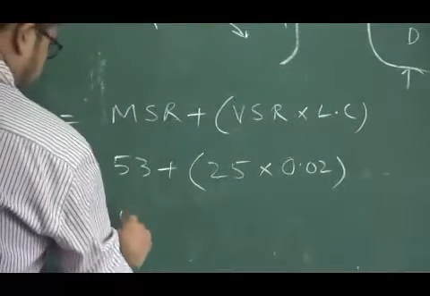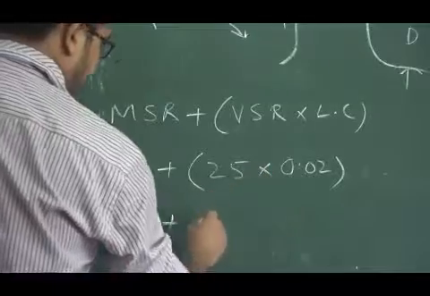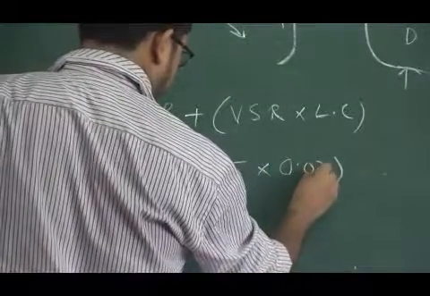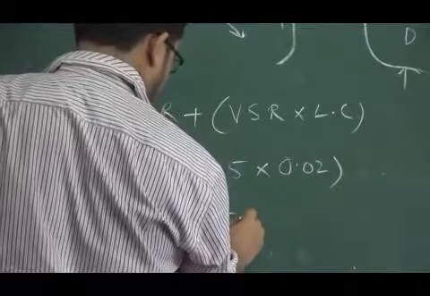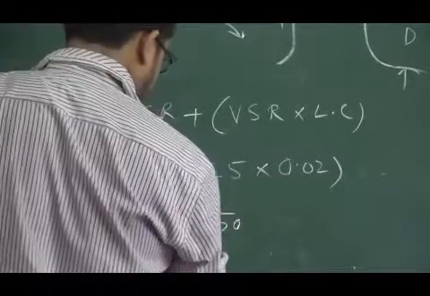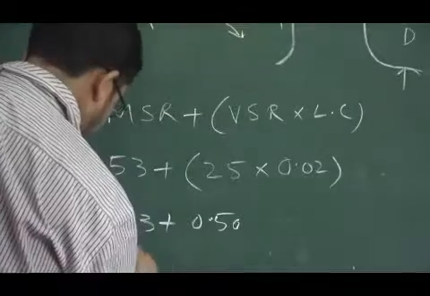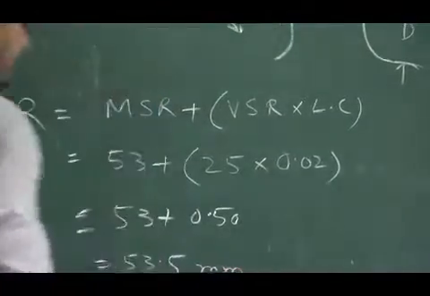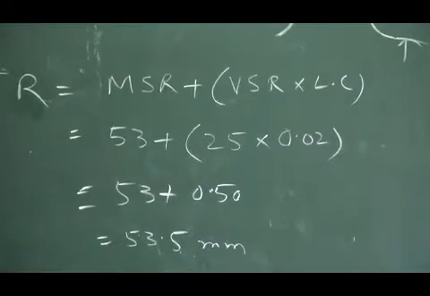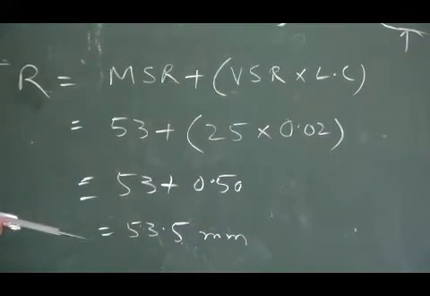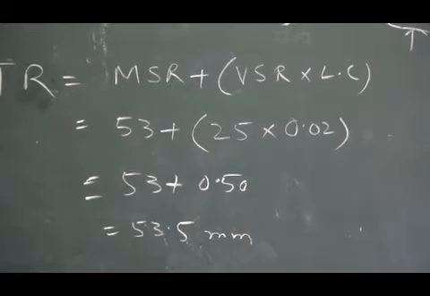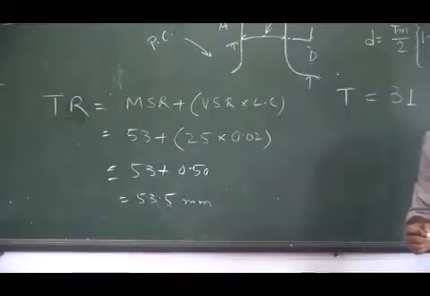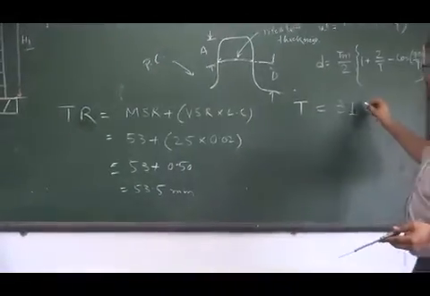So the total length will be 53.5. We get the diameter of the gear, and we already know the teeth.